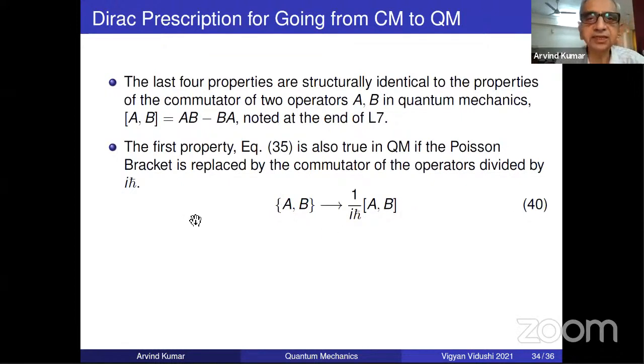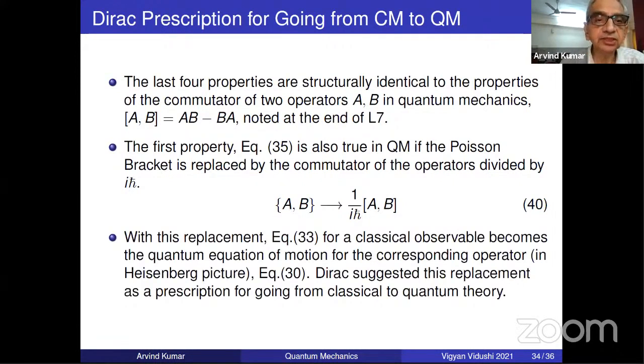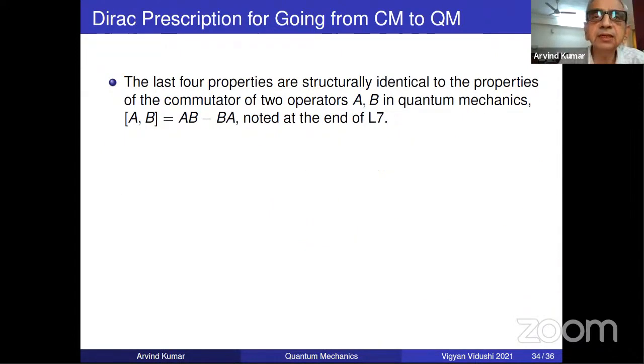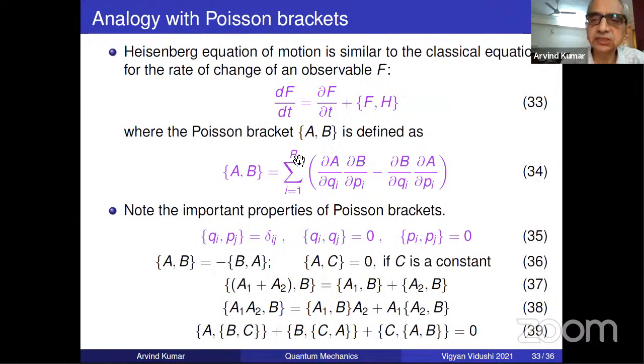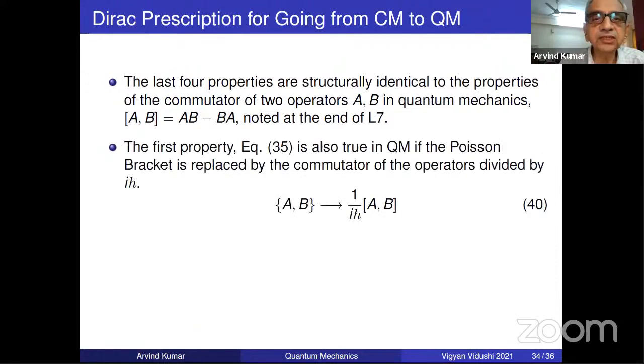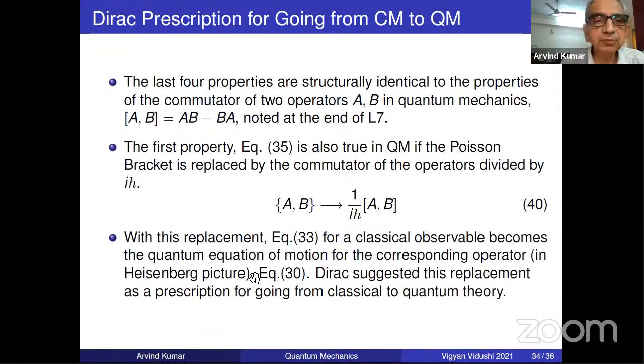So it's quite an amazing thing that in classical physics, with this Poisson bracket, structurally you get similar equations to quantum physics, mainly in the Heisenberg picture. Why? Because equation 33 for classical, just see, equation 33 is this. With this prescription, what does it become? It becomes the quantum equation of motion for the corresponding operator in the Heisenberg picture.